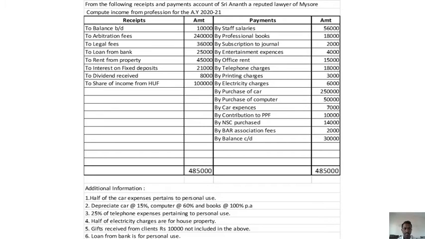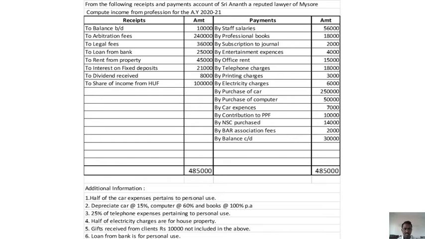professional expenditure. So now please go through the additional information and look into whether anything is left out. Half of car expenses pertain, depreciation 25% of telephone expenses pertaining to personal use. Now please concentrate. Telephone expenses 18,000. Out of that 25% is for personal, so only 75% is to be taken. Okay, so 13,500 to be taken.